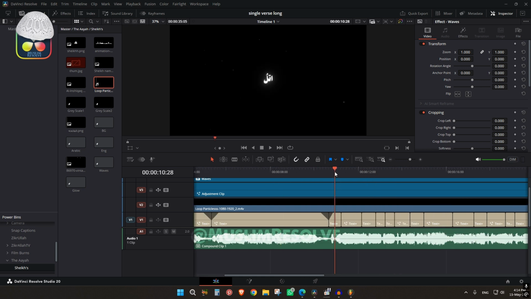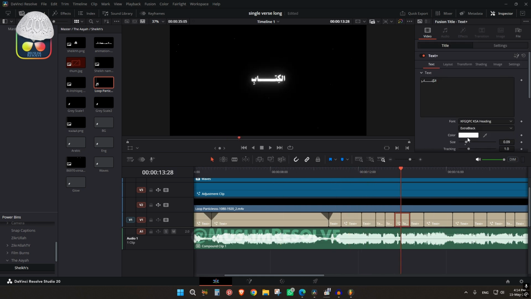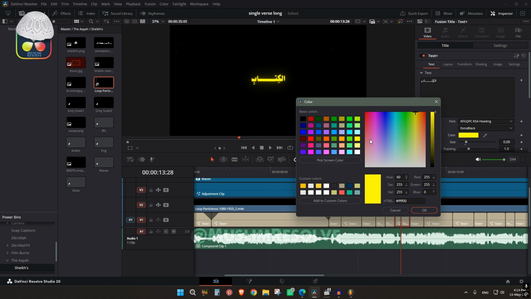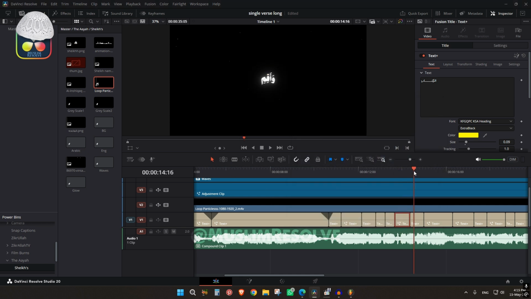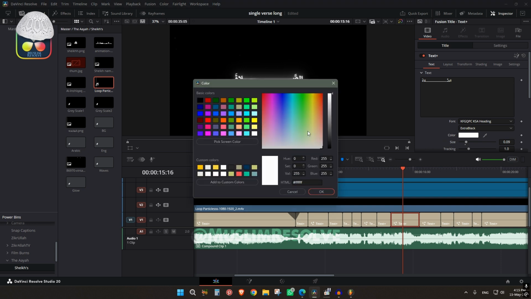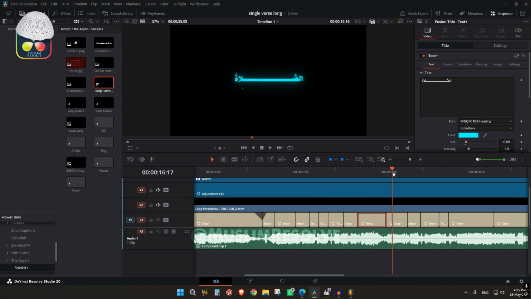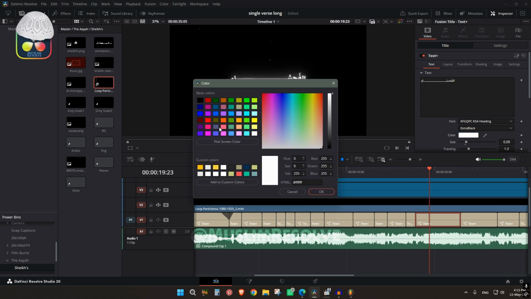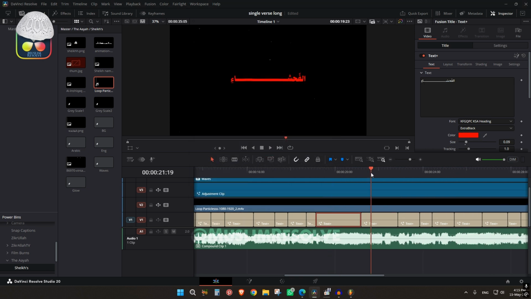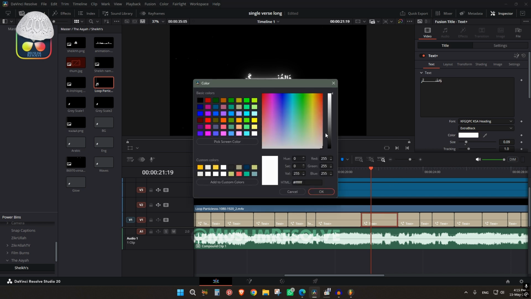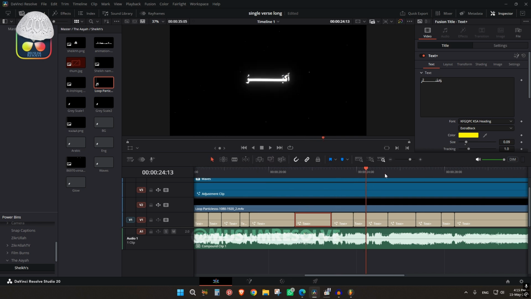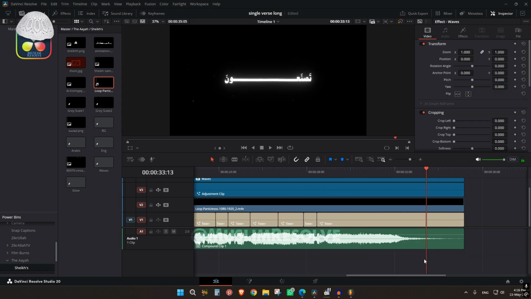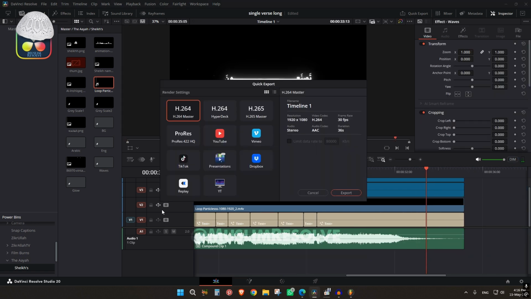If you want some word to glow in a different color, you can change the color like this. Salah maybe as blue. Fahsha for red maybe. Munkar, I think let's go with yellow. Okay. So alhamdulillah, we have created this. Now we can export this.